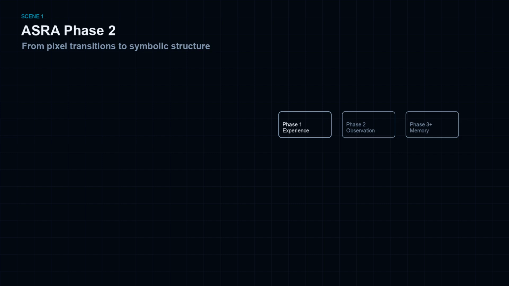ASRA Phase 2 is Object-Centric Adaptive Reasoning, the shift from pixel transitions to symbolic structure. Phase 1 established that interactive intelligence can begin with transition evidence alone: log state changes, infer coarse action semantics from cell-level diffs, and explore under uncertainty. That foundation is necessary but not sufficient. Human-like reasoning over grid worlds operates on objects, relations, and transformations, not raw pixel arrays.